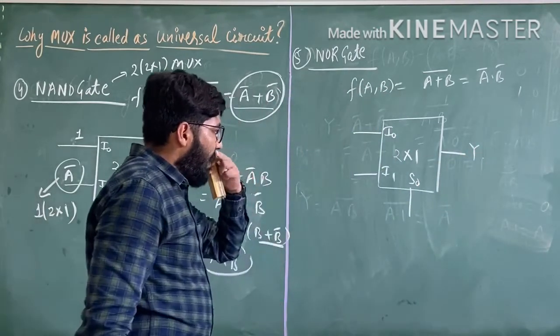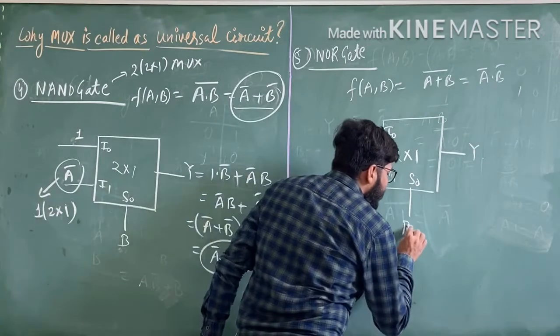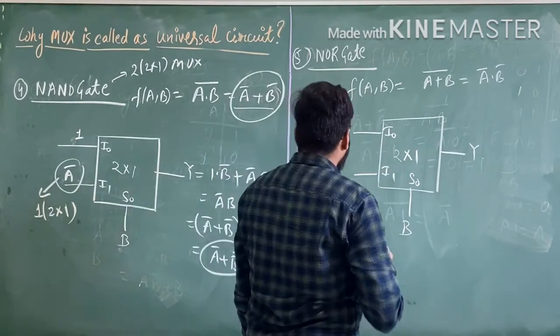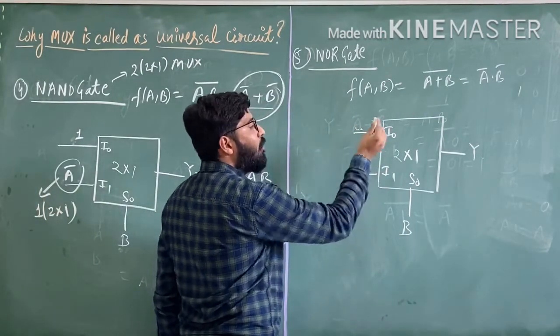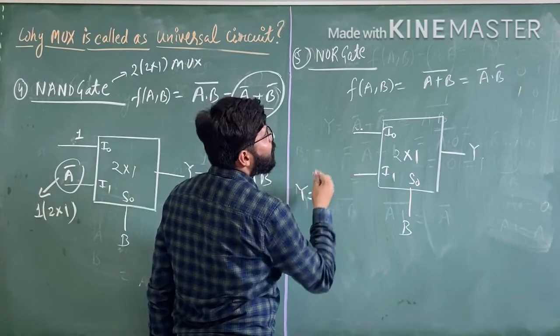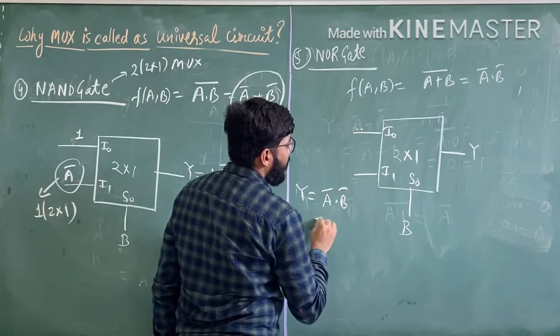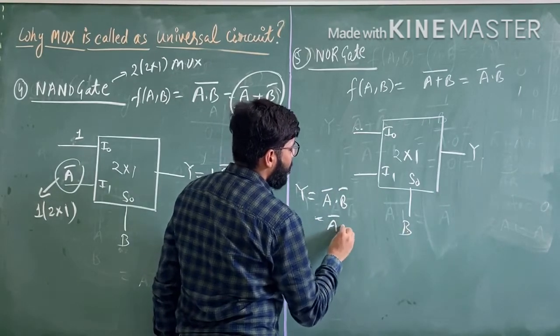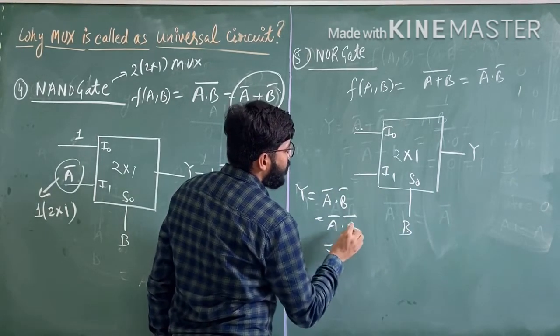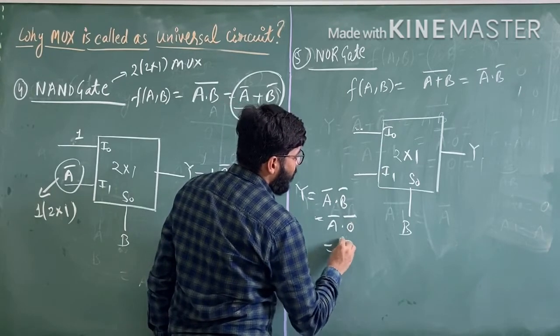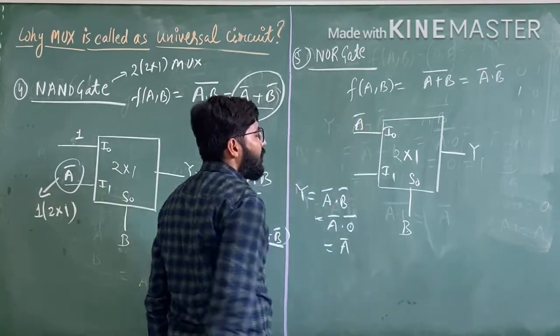Now consider this is B. If we write the values of I0 and I1, we have to consider the final output, that is A complement and B complement. If B is 0, then A complement into 0 complement, and 0 complement is 1, so we get A complement here.